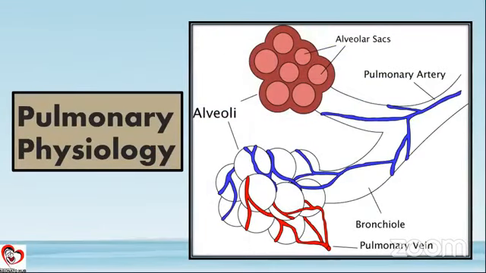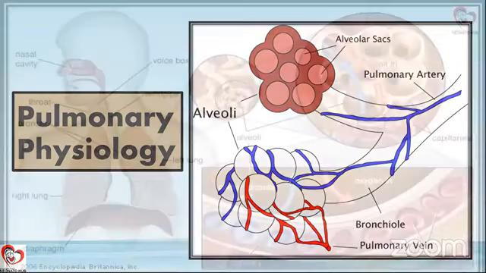Now, coming to the pulmonary physiology, as I said, this talk cannot contain all the things which are there in pulmonary physiology in a newborn baby, because it is too vast. But whenever we are discussing individual topics, like say pulmonary hypertension, at that time we'll go on to the vascular development and all those things. Right now, when we are talking about pulmonary physiology in the context of respiratory distress syndrome, what is important for us to know is what happens because of surfactant, and what happens when there is a surfactant deficiency in the preterm baby's lungs.